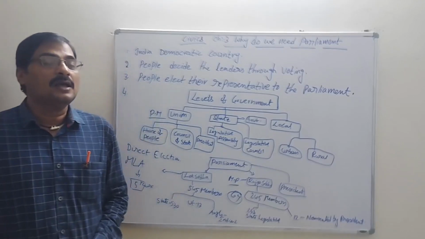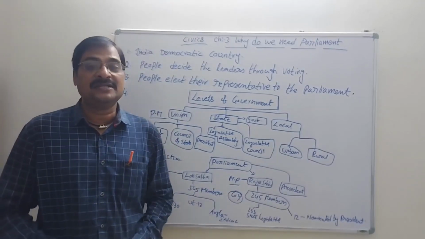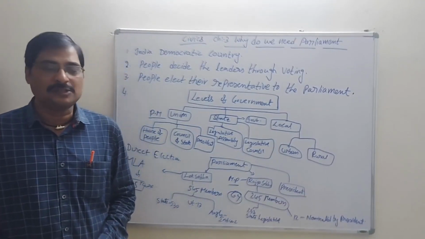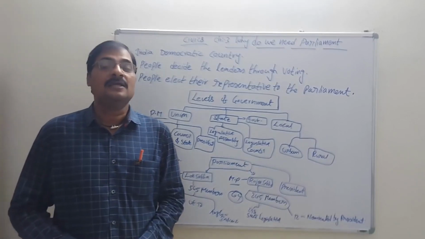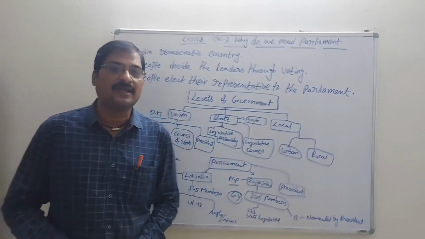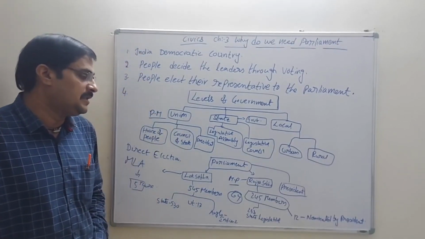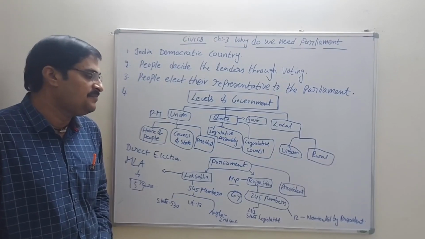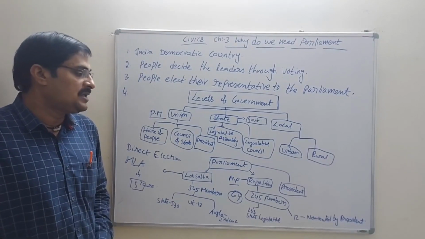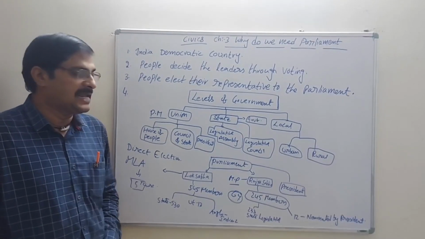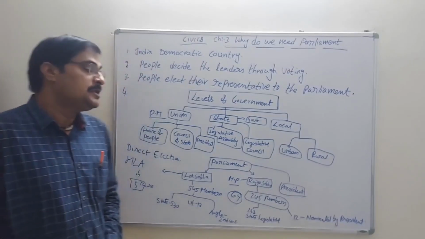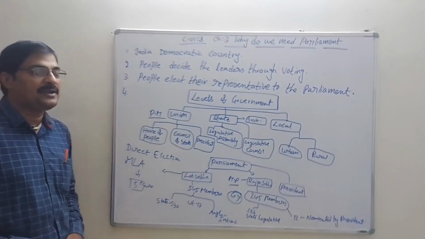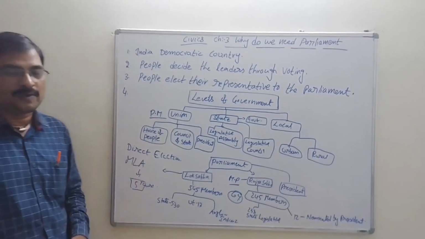So these are nominated by the president directly. There is no election, there is no voting. The total is 12 plus 233, so we have 245 members in the Rajya Sabha. It is the upper house. So we have to write all these points on the difference between Lok Sabha and Rajya Sabha.